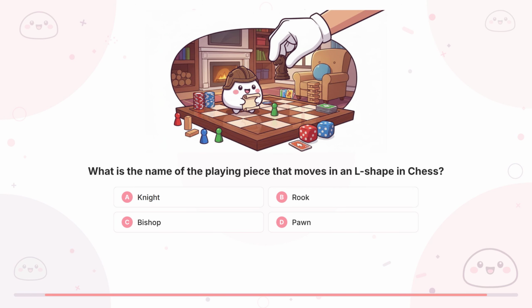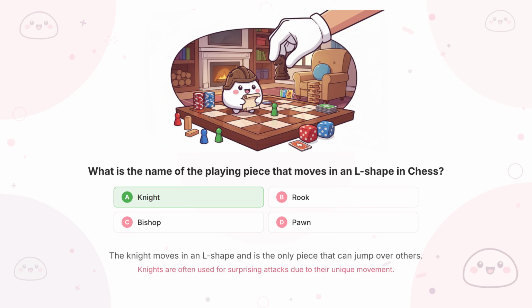Question 4. What is the name of the playing piece that moves in an L shape in chess? That's right. The answer is A. Knight.